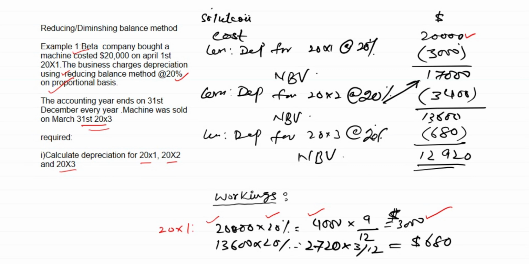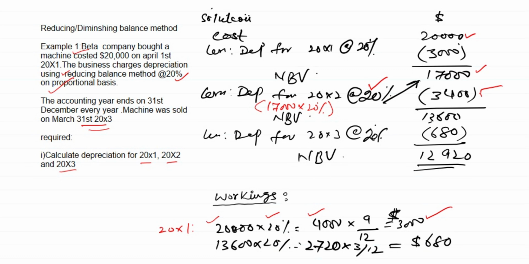So we simply apply this percentage, 20%, on this 17,000. The answer is 3,400, and the remaining value is 13,600. You are subtracting 3,400 from 17,000. The answer is 13,600. This is your net book value.